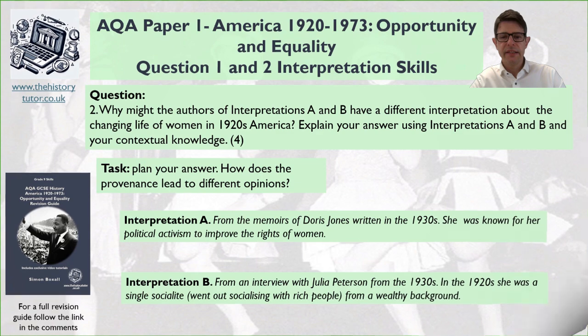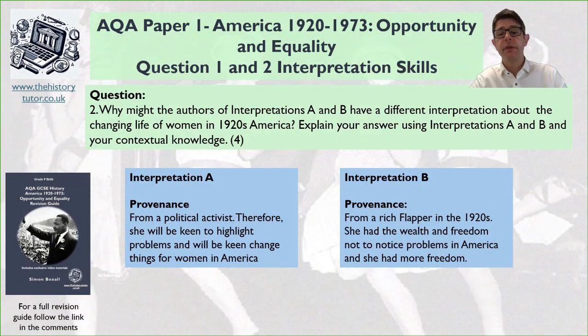Okay, so here's my ideas then. So A, the provenance is from a political activist. Therefore, she should be keen to highlight problems, be keen to change things for America. So she is known for, as it says there, her political activism for rights for women. So she's not going to be thinking 100% that things are solved. No, she's still going to want more. So she's not going to be saying everything's wonderful.